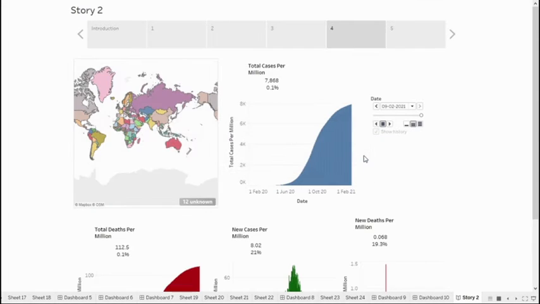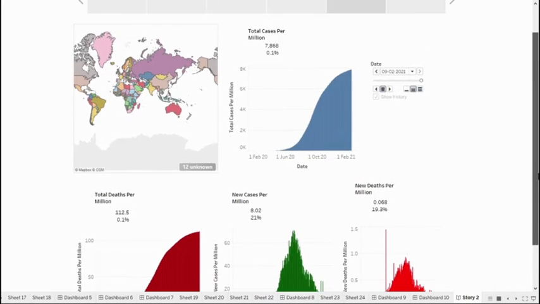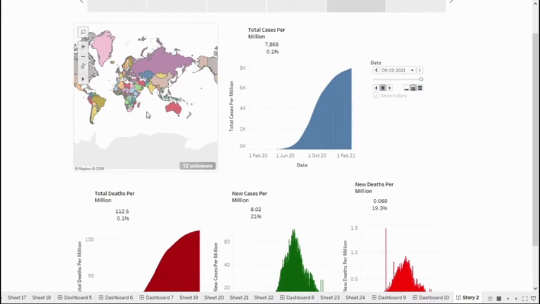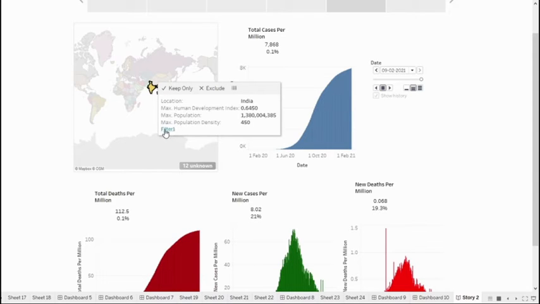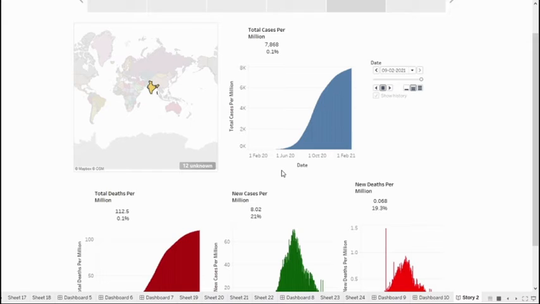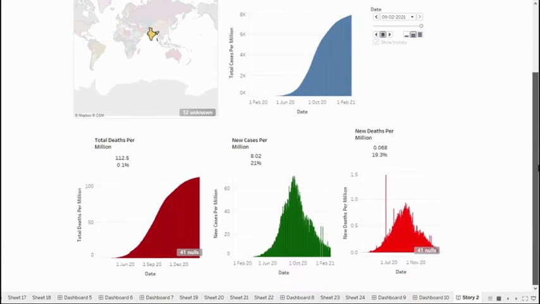So here, using this map, we can get the data on COVID-19, like how it spread across each country over time. Say for example India, if we click on India and go to this link, we can see the timeline of total cases as well as total deaths per million and new cases per million and new deaths per million for India.